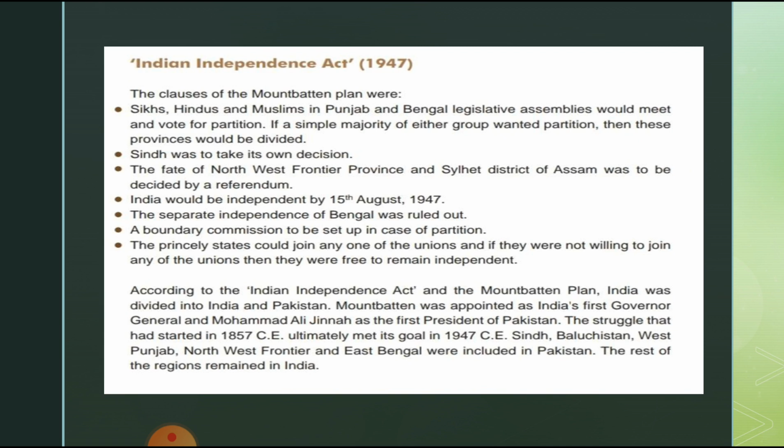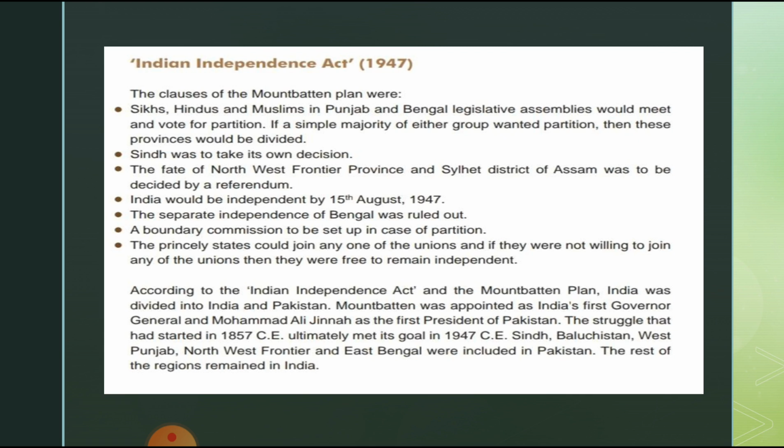Sindh was to take its own decision. The fate of the Northwest Frontier Province and the Sylhet district of Assam was to be decided by a referendum. Referendum means a general vote by the electorate on a single political question, which has been referred to them for a direct decision.